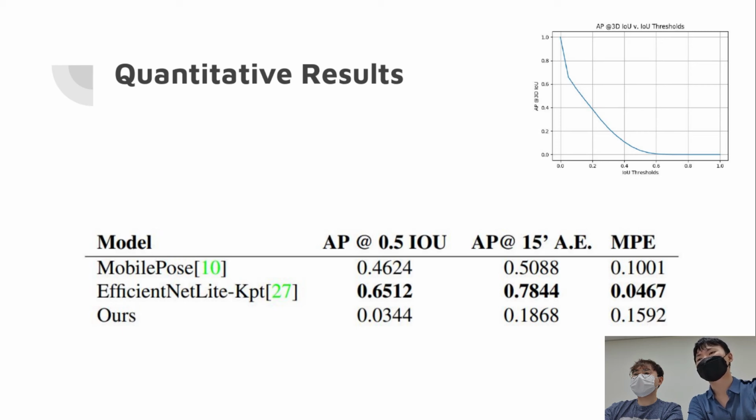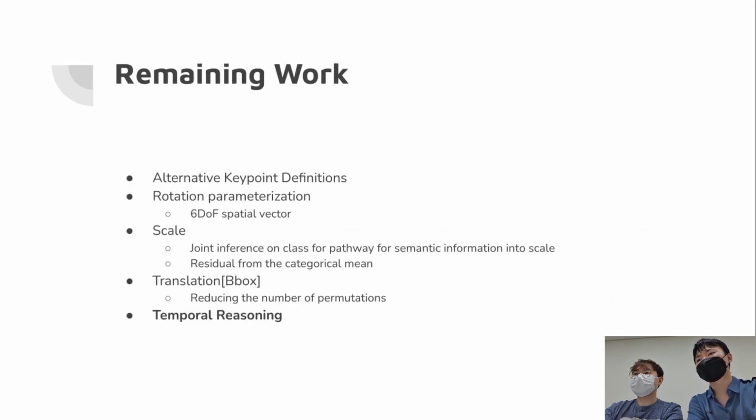In spite of this, we're hopeful that further work in the model architecture and training would lead us closer to the current baselines. In order for us to improve our architecture, the remaining work on our plate is as follows. In terms of the keypoint network, we would be curious to experiment with different keypoint definitions from the current cuboid vertices in order to better reflect the inner structure of the respective objects. Further, in terms of the bounding box networks, we would like to experiment with different orientation parameterizations, knowing that they influence the output quite significantly.